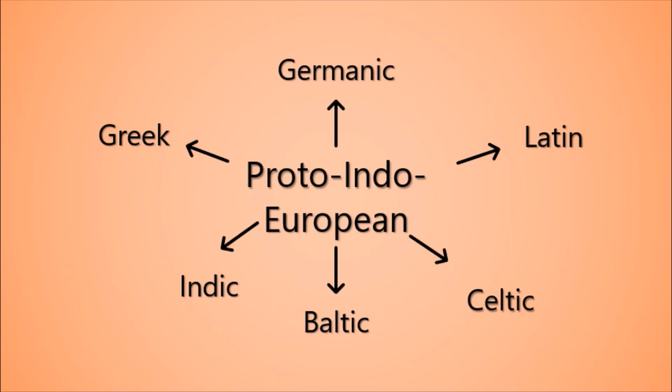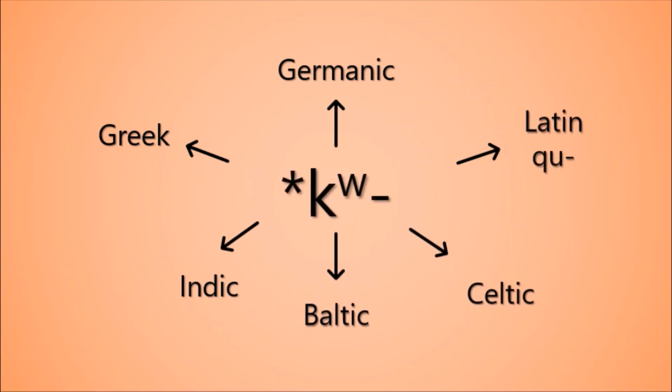We saw that in most cases, Proto-Indo-European qu at the start of question words became Latin qu with the sound qu. In Indic languages like Hindi, Baltic languages like Lithuanian, and Celtic languages like Irish, qu was merged with another consonant to give a k sound.